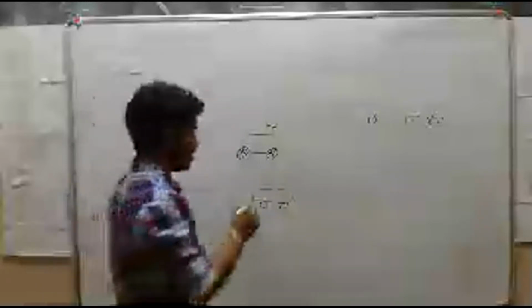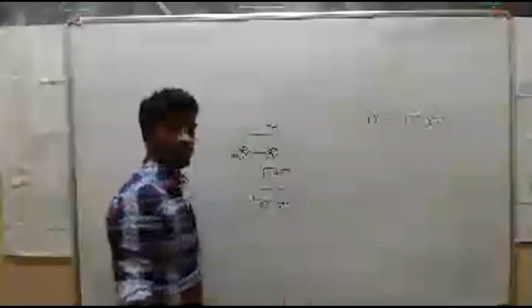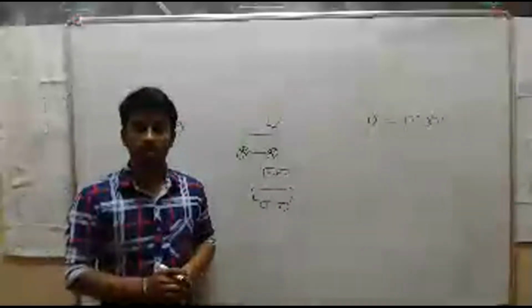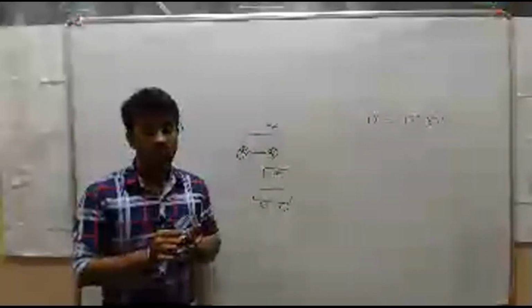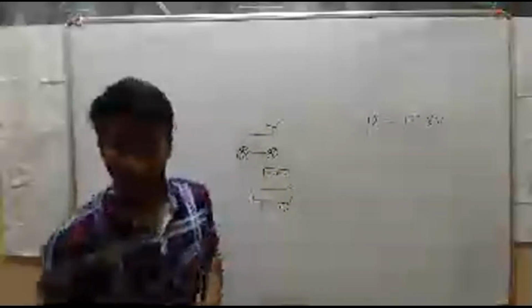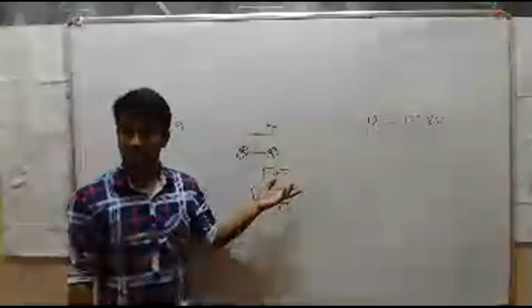But if I use a gun instead of the truck, what will happen? Definitely it will kill, right? Why? Because the mass of the bullet is very less compared to the truck, but that bullet moves with a huge amount of velocity.